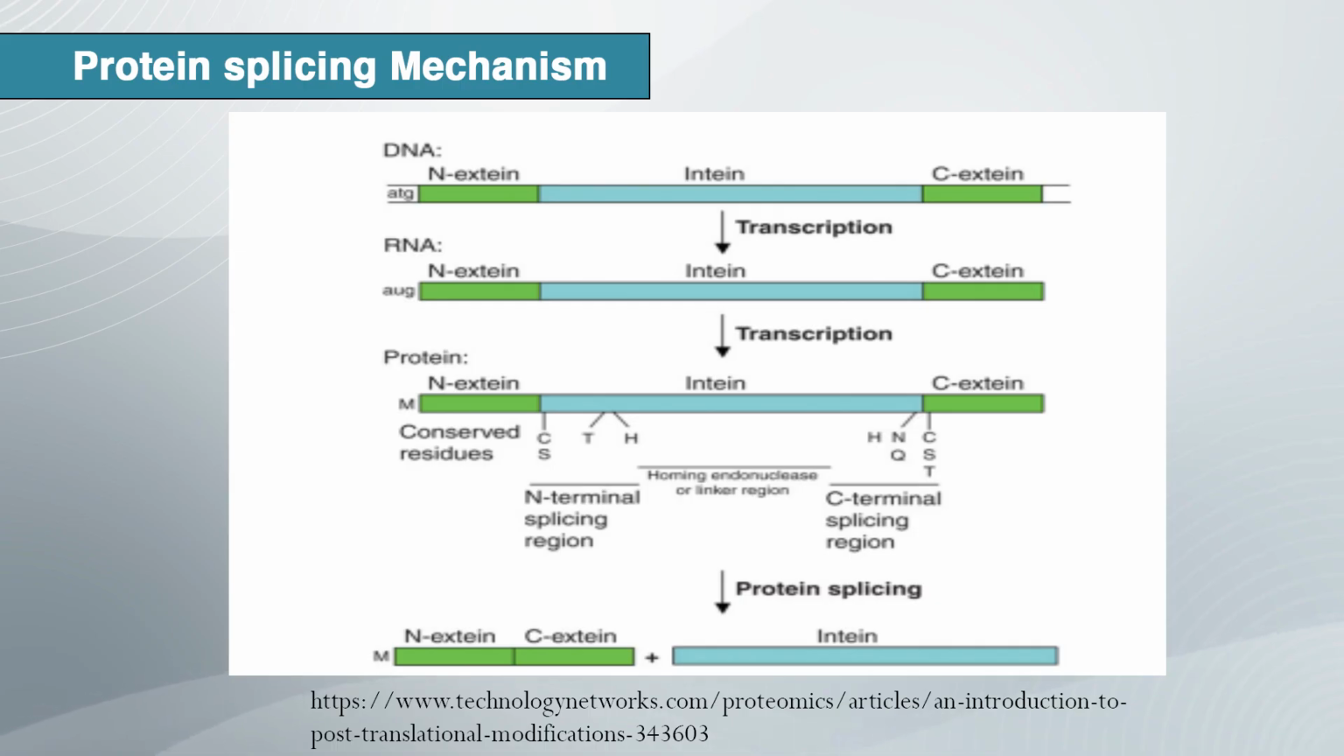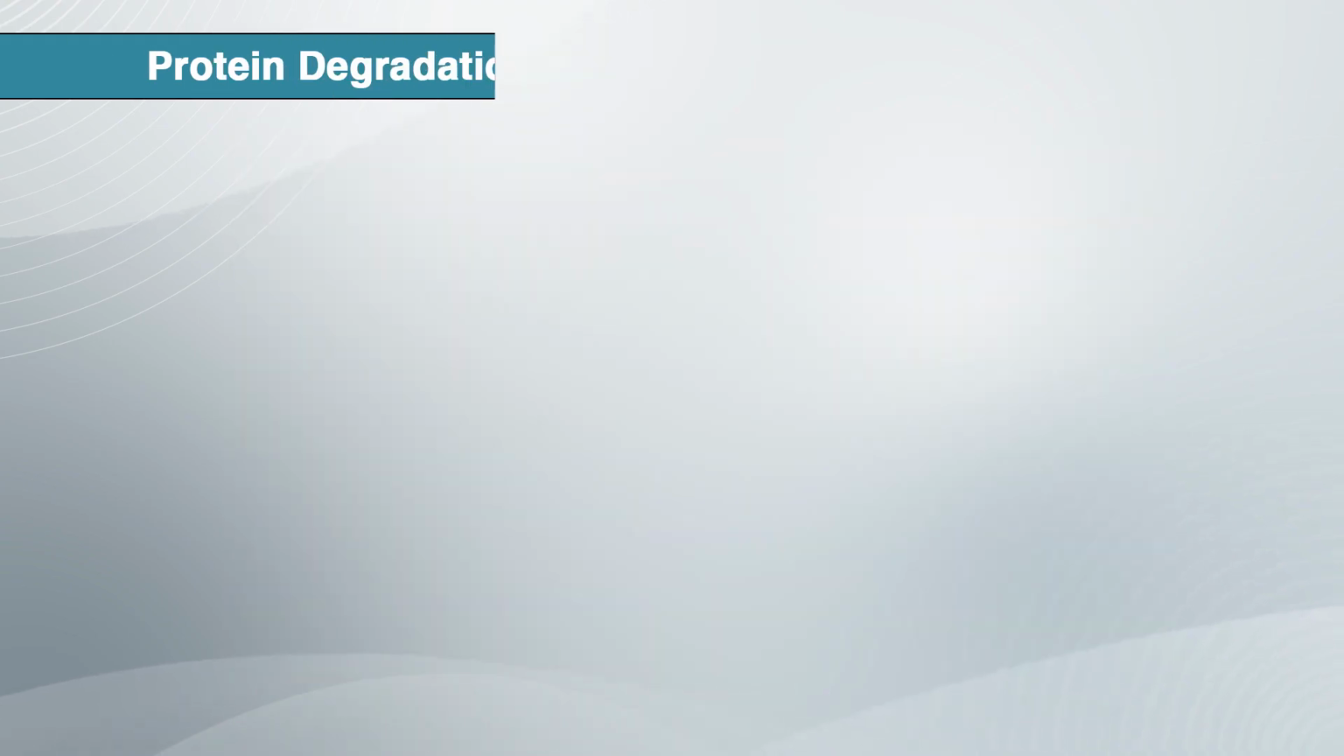The split inteins are known to self-associate and catalyze the protein splicing activity in trans, following the same mechanism described in cis class inteins. Now, the next step is protein degradation.